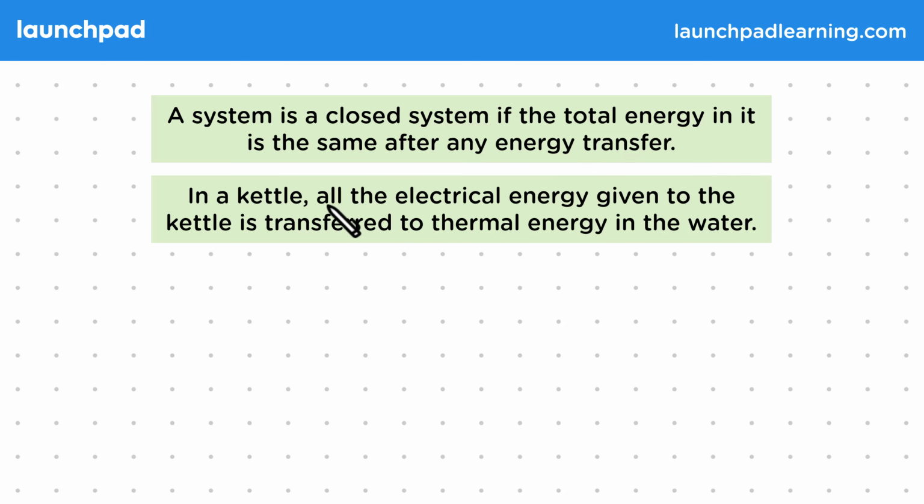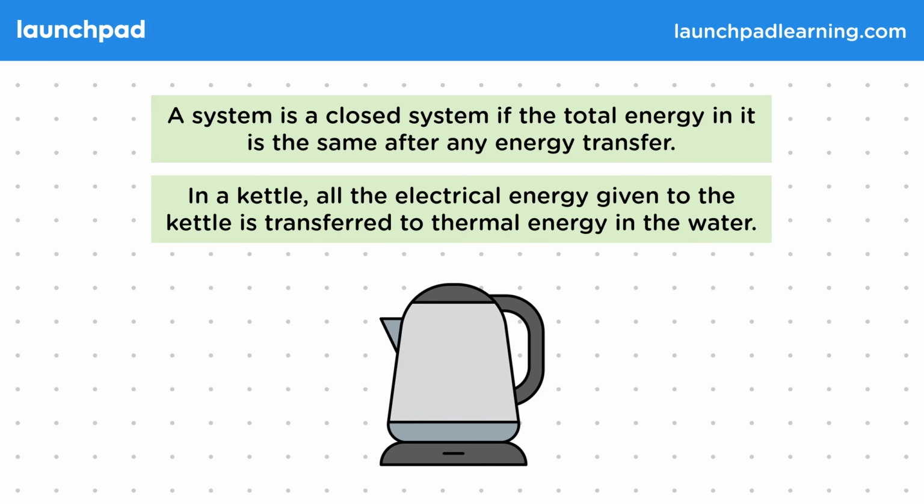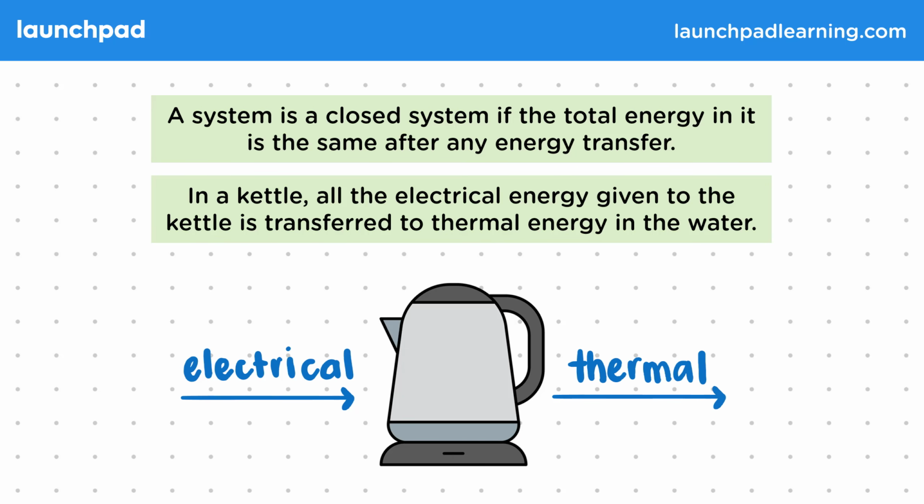In a kettle, all the electrical energy given to the kettle is transferred to thermal energy in the water. So a kettle is an example of a closed system. All of the electrical energy that's input is converted and becomes thermal energy.